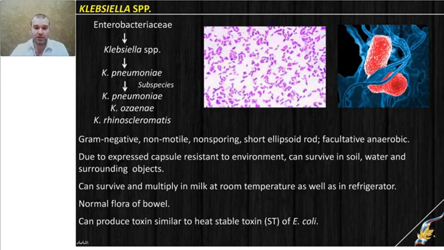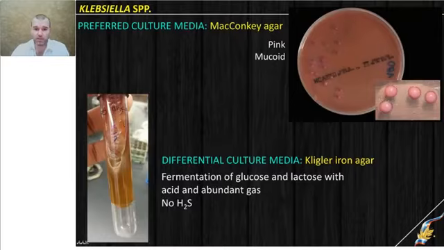Naturally, Klebsiella is found in the intestine of animals and humans as normal flora, and pathogenic strains of Klebsiella can produce a toxin which resembles the ST toxins of E. coli. By structure and by mode of activity, they are very close.